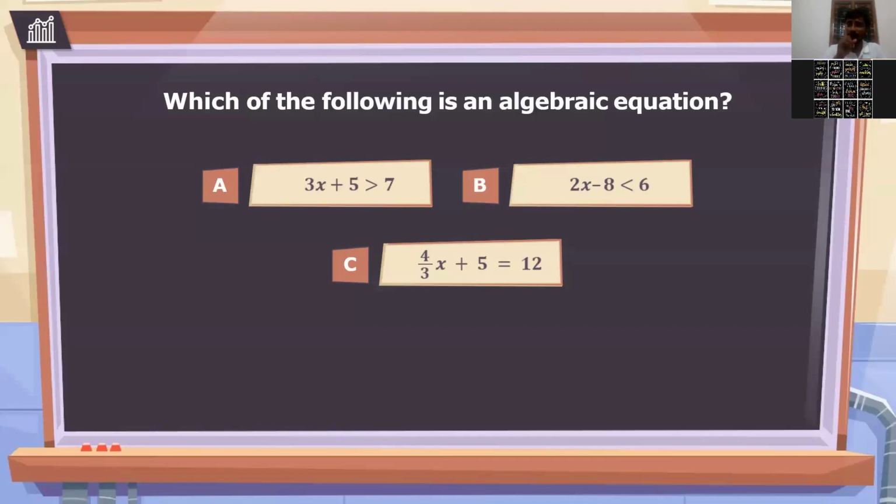So you have to keep one thing in mind when we are talking about algebraic equation, or normally equation. You should have the equal sign, not less than and greater than. Okay, is it clear? If you have greater than and less than operators, that is called inequality. That is another topic in maths. So for an equation, you should have the equal sign. In order to have an algebraic equation, you should have variable, constant, and equal sign. So that's why C is the correct option.